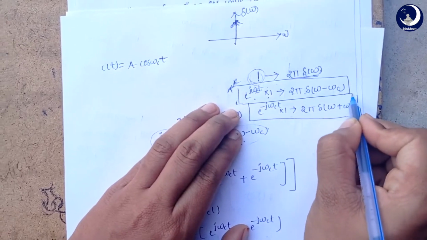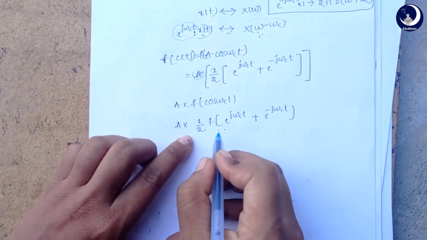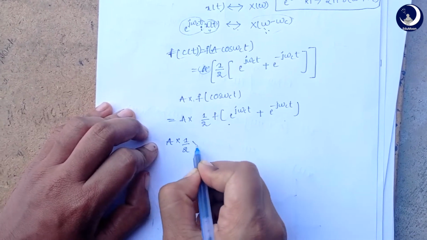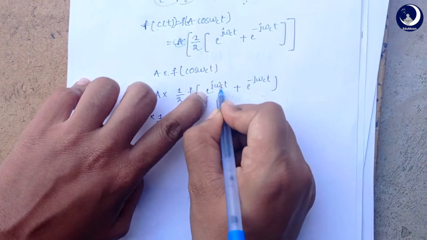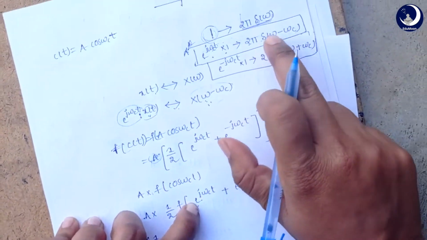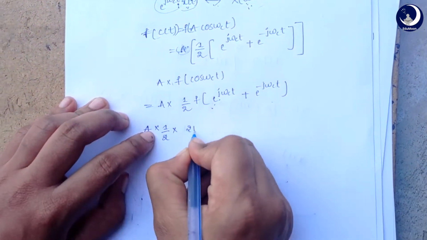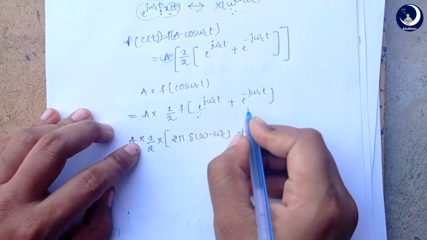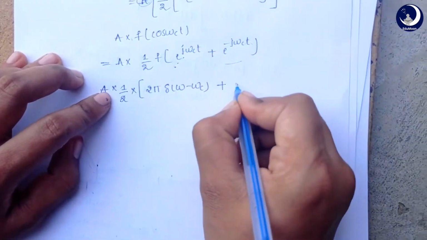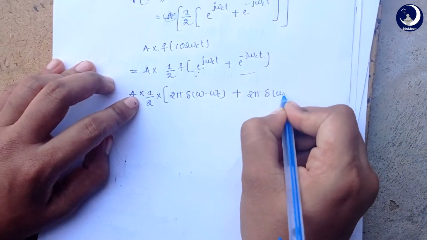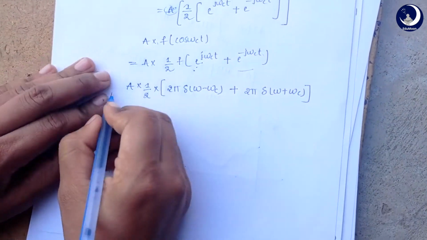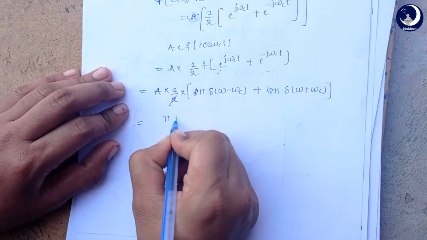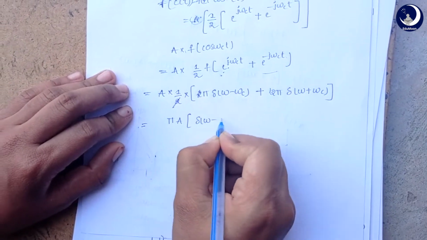So when we substitute this here, we get A into 1 by 2 into the Fourier transform of e power j omega ct, which is 2 pi impulse function of omega minus omega c, plus the Fourier transform of the other term, which is 2 pi impulse function of omega plus omega c. Finally, when we cancel the 2 with this 2, we get pi A into impulse function.